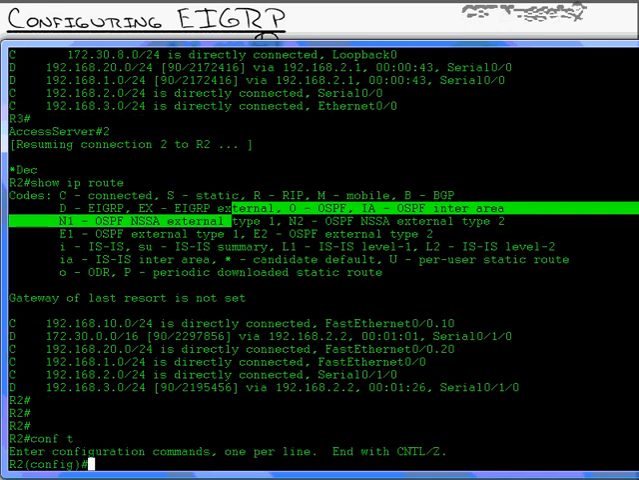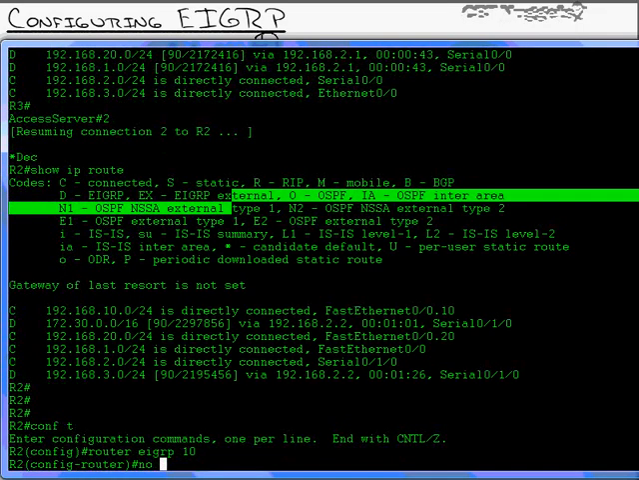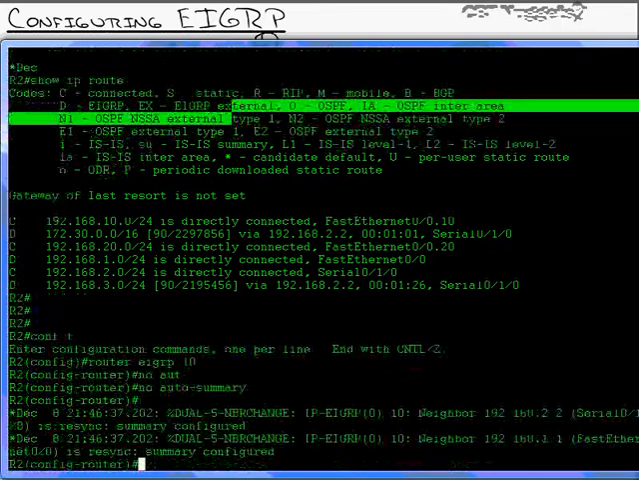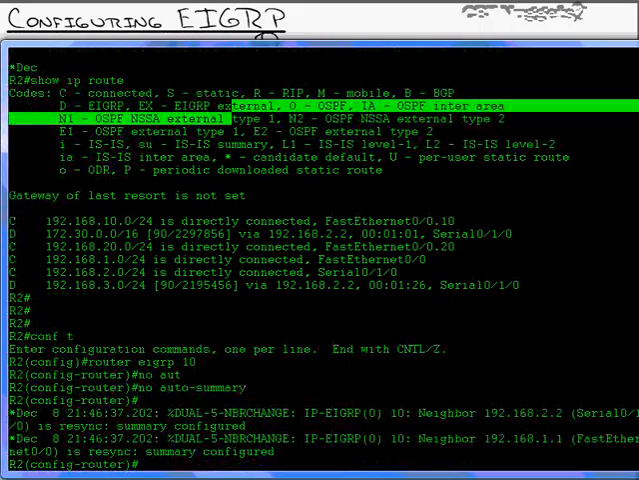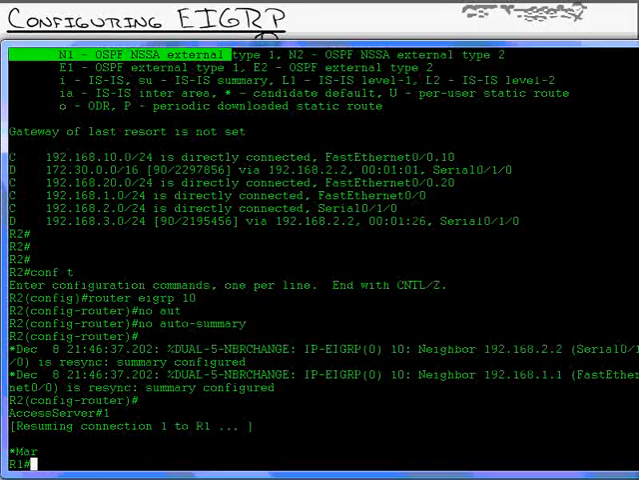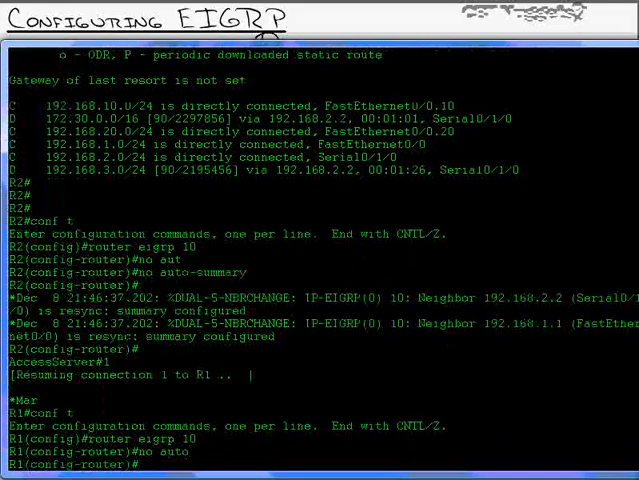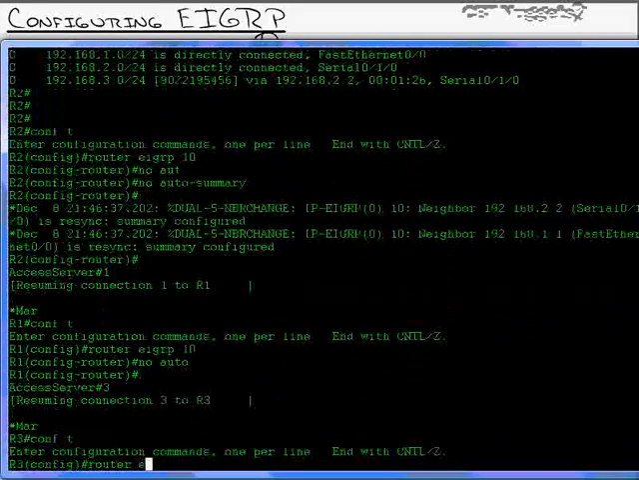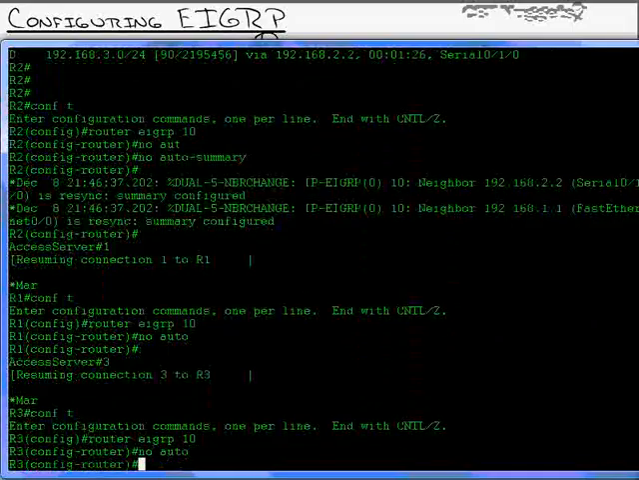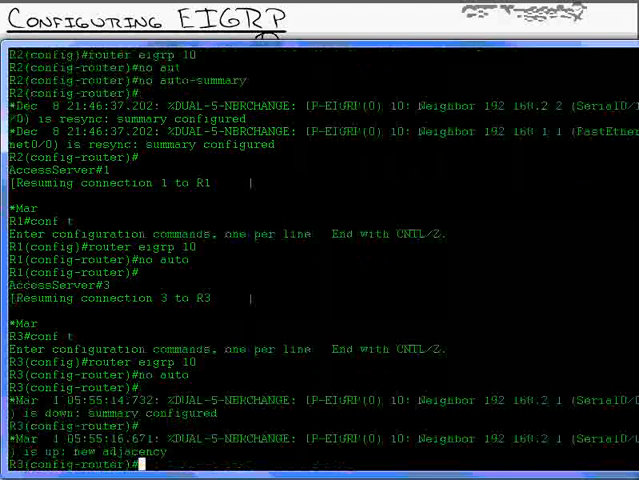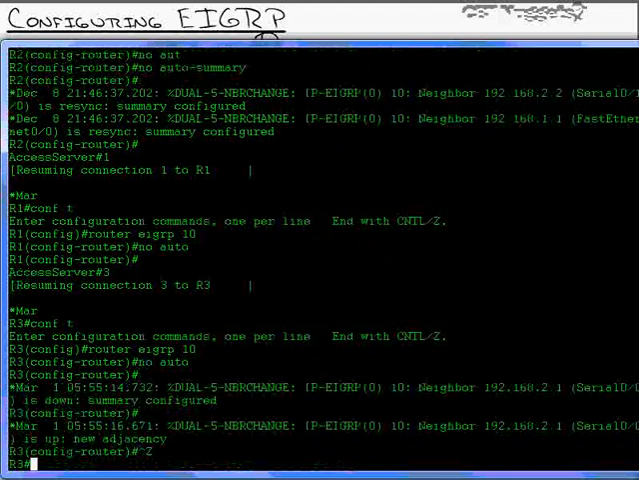Oh, auto summarization. The way that we turn it off, router EIGRP 10, is I can type in no auto-summary. I just think no auto, no auto. That's what we need to type. It resets the neighbor relationships and will reform them. It says summary reconfigured. I'm going to go up to router 1. Router EIGRP, got to do it on all of them. No auto-summary. Router 3, router EIGRP 10, no auto-summary. Turn that off on all of them. So that will reform all those neighbor relationships.